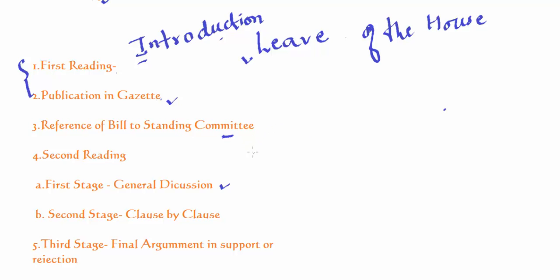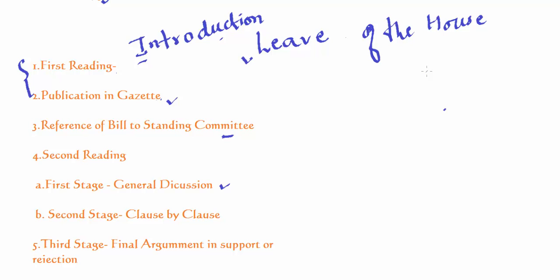Then in the third stage, final arguments in support or rejection of the bill are taken up, and in this stage no further amendment is allowed, only oral amendments are taken up and the whole bill is put to the vote. And if the majority of the members present and voting accept it, the bill is regarded as passed by the house. Thereafter, the bill is authenticated by the presiding officer of the house and transmitted to the second house. And all these steps are again repeated in the second house.